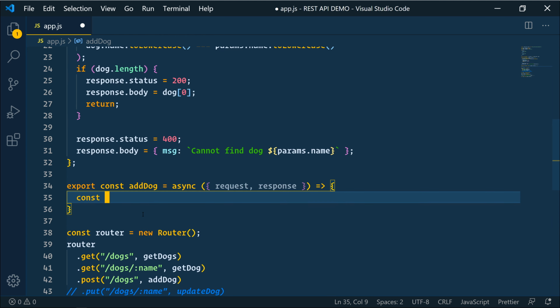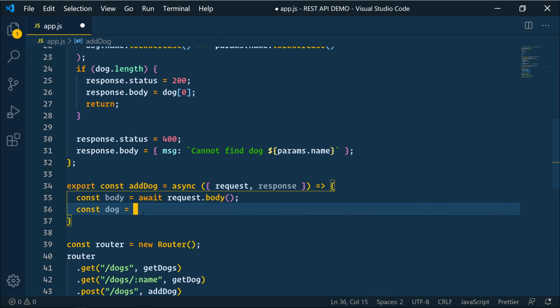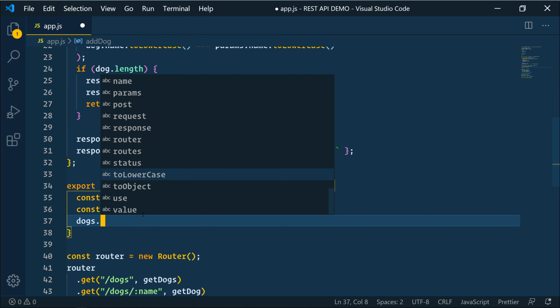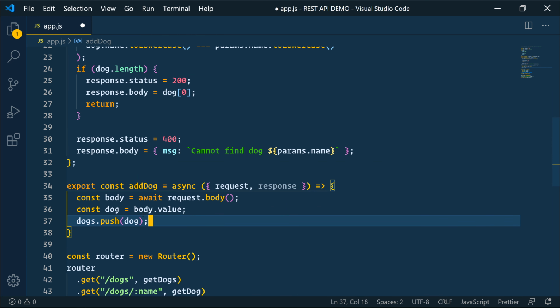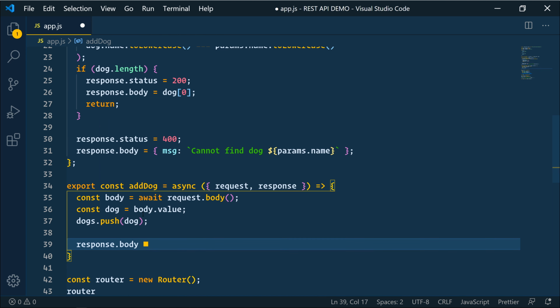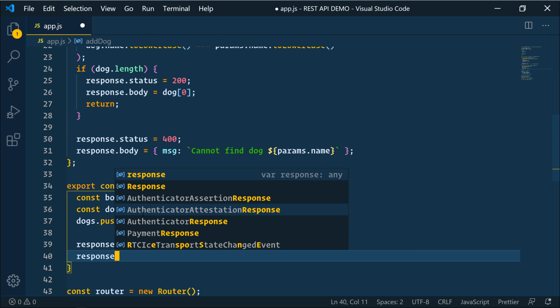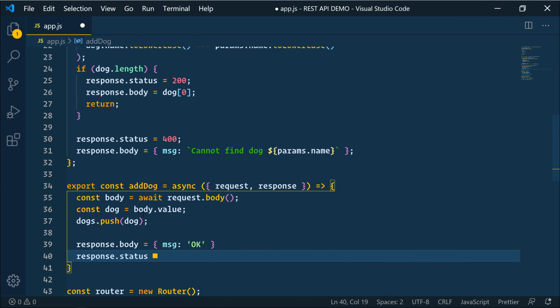Within that, we'll create a const of body equals await request.body, and then a const of dog equals body.value. And we'll say dogs.push dog. And then response body equals an object with the message, and we'll just say okay. All right, and then response.status will be 200.